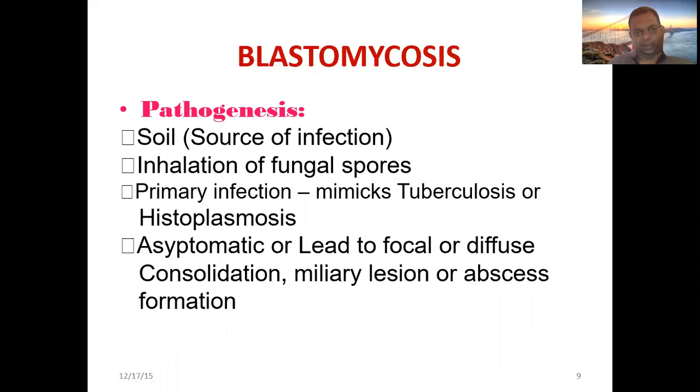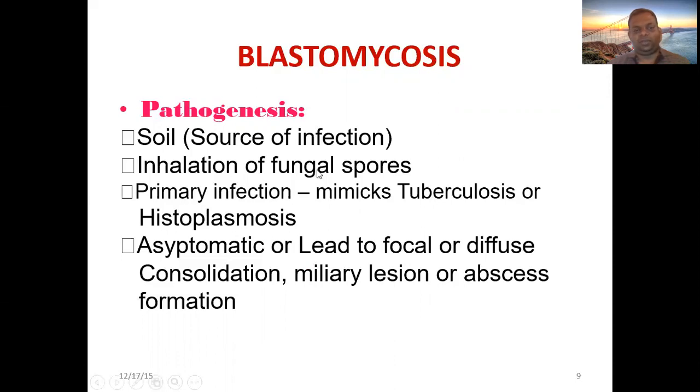The pathogen is a soil inhabitant, a saprophyte. Inhalation of fungal spores is the main route of infection. Mainly it causes primary infection in the lungs. It mimics tuberculosis or histoplasmosis. It may be asymptomatic or lead to focal or diffuse consolidations, miliary lesions, or abscess formation. And later it can go on to systemic infection.